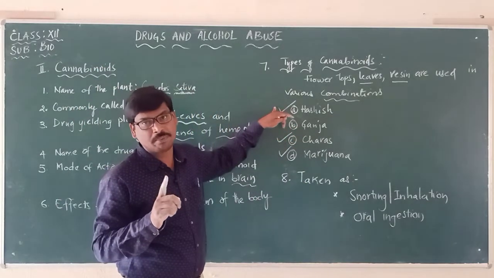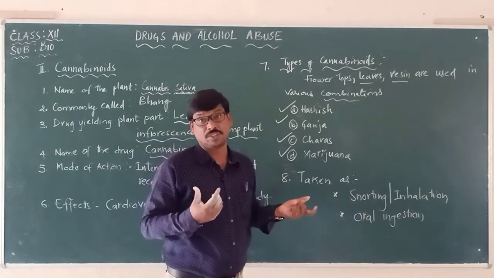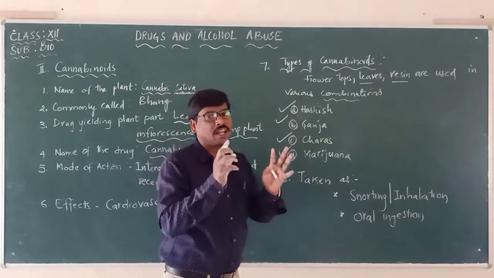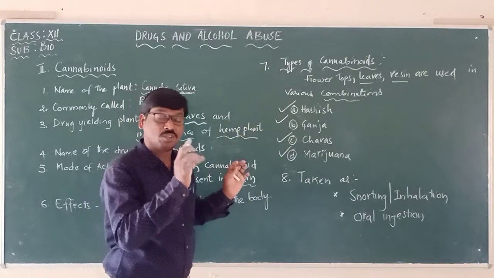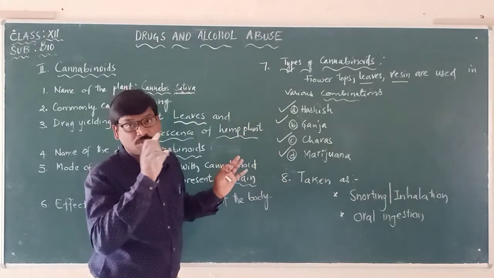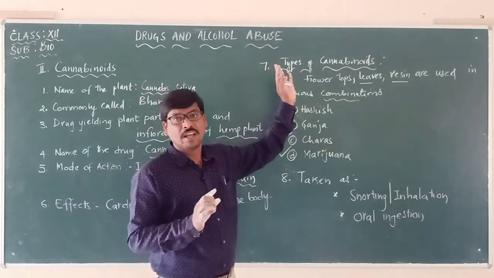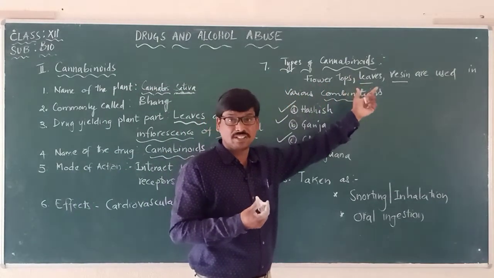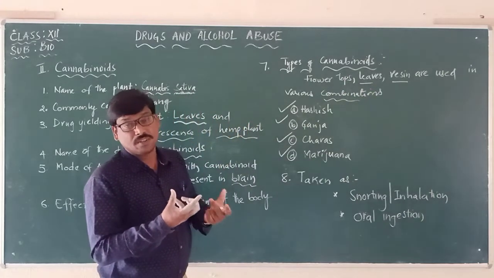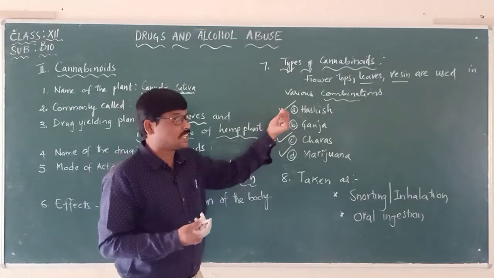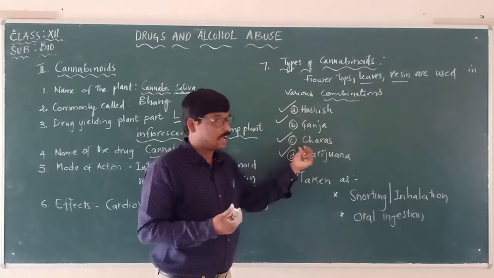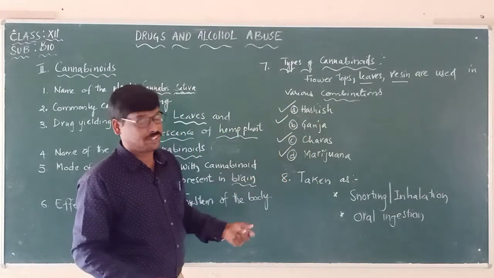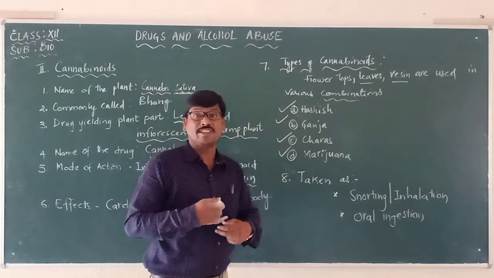That's a point we have to remember, because they will confuse you in objective questions with the other drugs. So you should know what the different types of cannabinoids are, and what the different types of opioids are. Under various combinations of flower tops, leaves and resins, we can produce hashish, ganja, charas and marijuana. These are all different types of cannabinoids. And now, how is this drug taken?